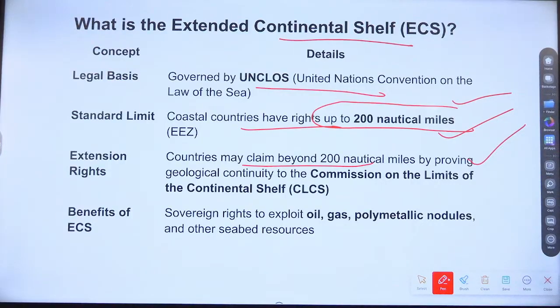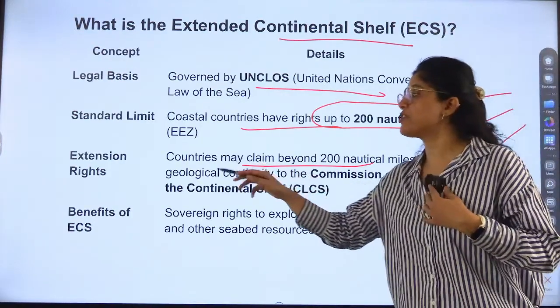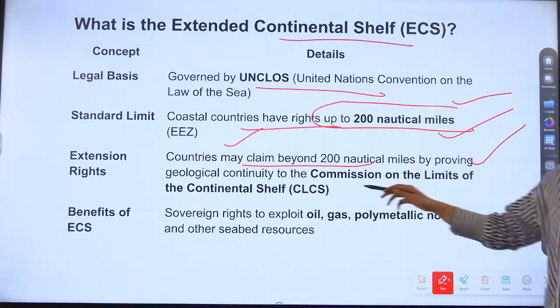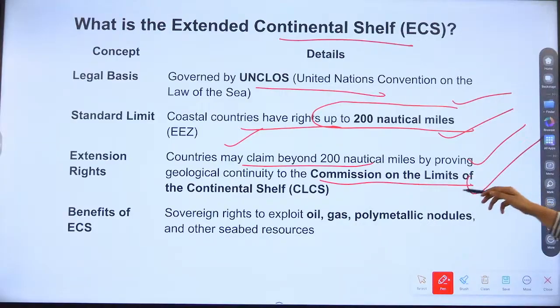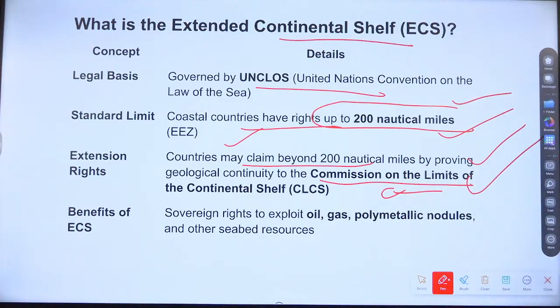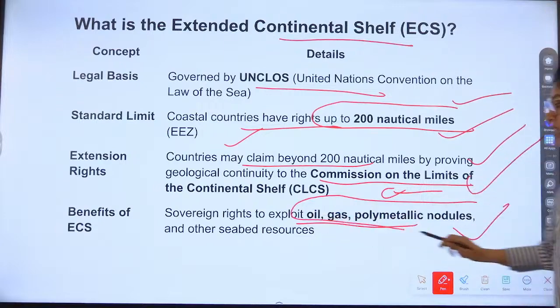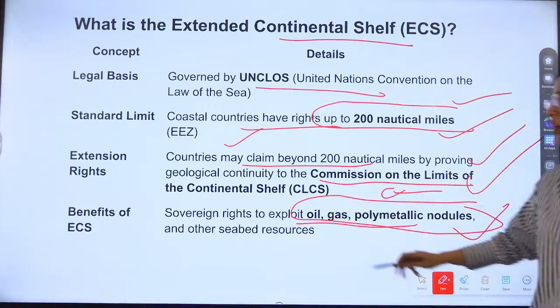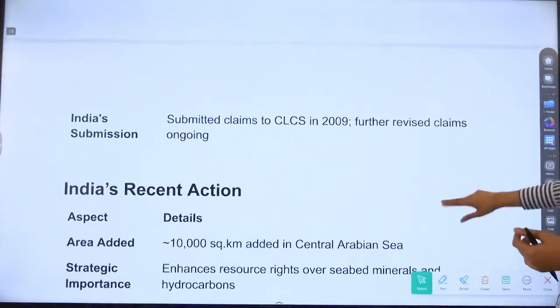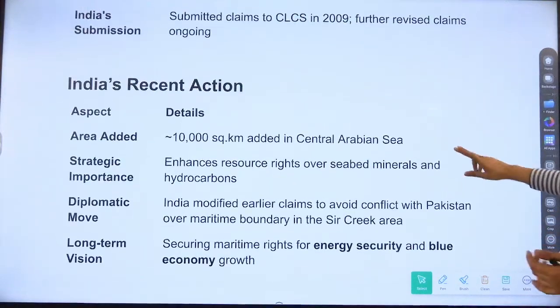Okay, but extension is there. Countries may claim beyond 200 nautical miles also by proving geological continuity to the Commission on the Limit of the Continental Shelf. If they prove that this is a part of their continent, then that can be granted. Sovereign rights. So this is very important. That is why this war or this thing is happening. Sovereign rights to exploit oil, gas, and polymetallic nodules.